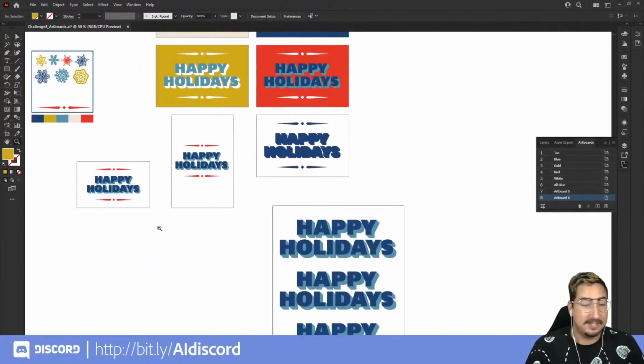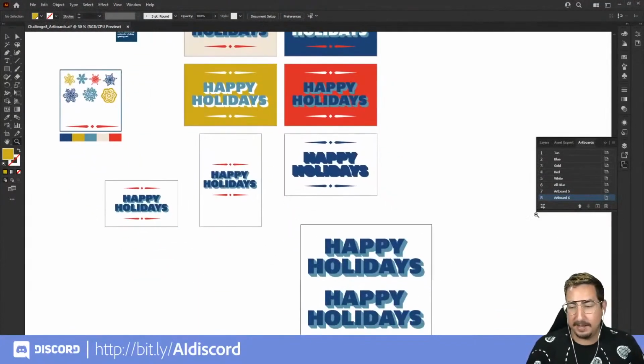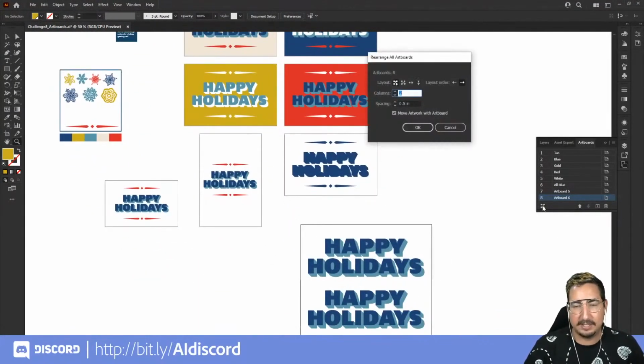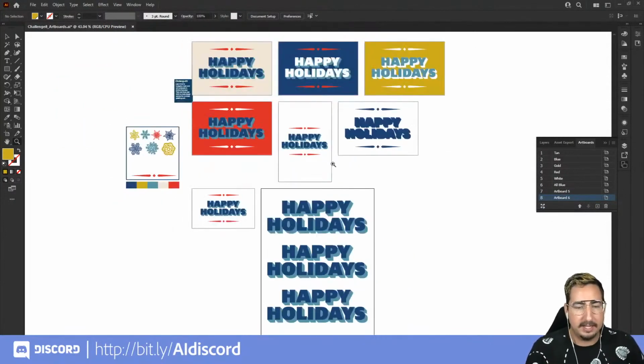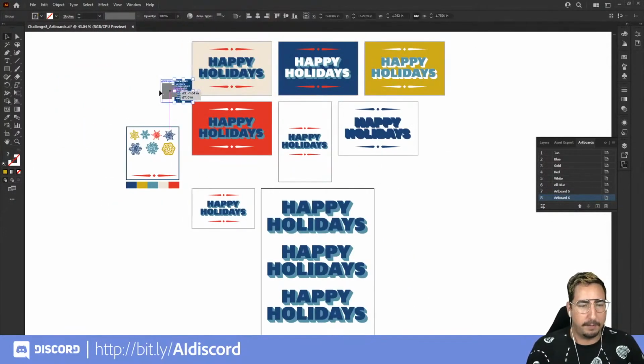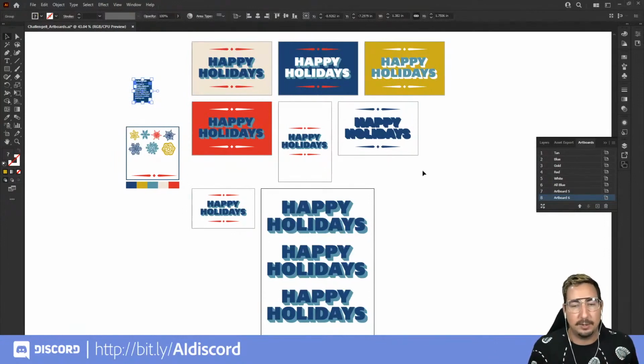Now, the fun thing is we have all of this chaos, but we can always come back in here and click to reorder. And maybe this time we want it in 3 columns. We're going to hit OK, and it's going to reorder all that artwork for us. It's going to move everything around and make it so that we can still work in a cohesive way with all of these different artboards.